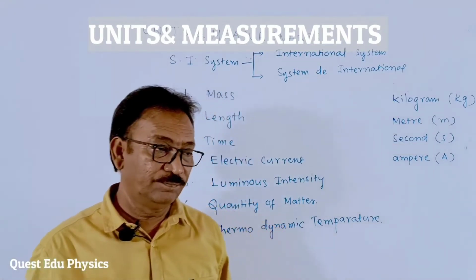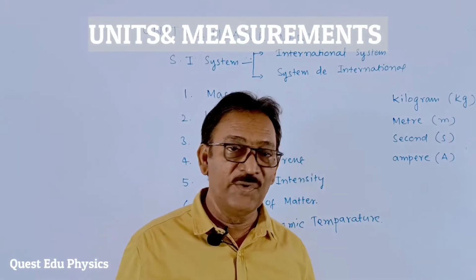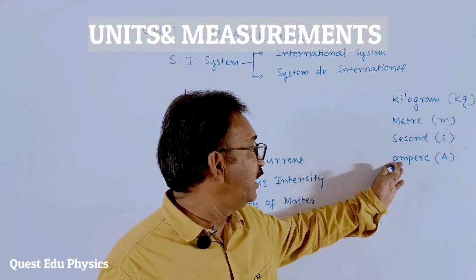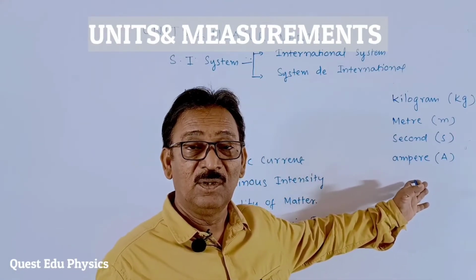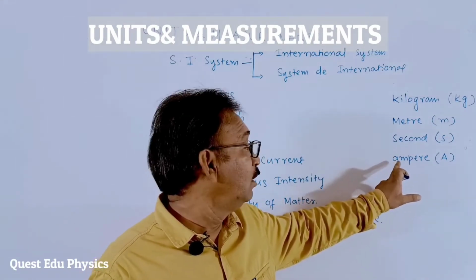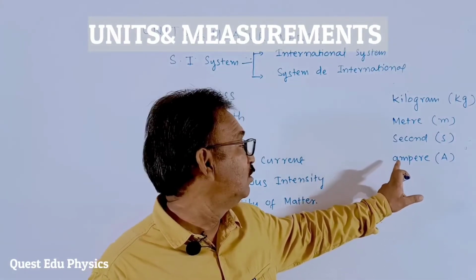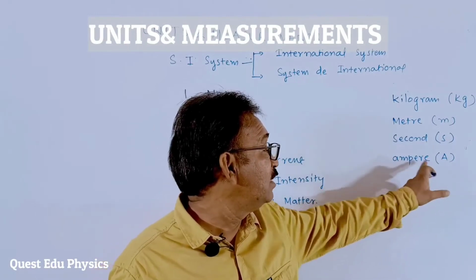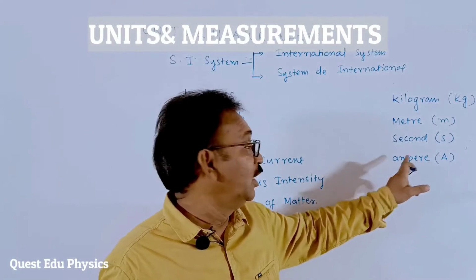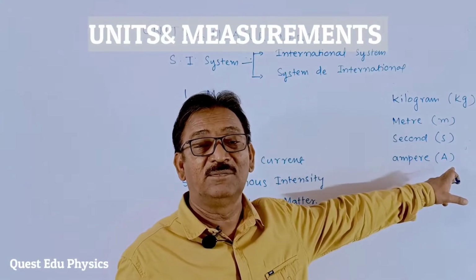You have to remember one thing, students. When a physical quantity or its unit is named after a scientist, okay, here ampere is a scientist, when you are writing the unit fully, you have to start with the small letter only. Remember this, students. We have to write the name of the scientist with small letters only, ampere. If you are representing it with the symbol, you have to go with the capital letter.